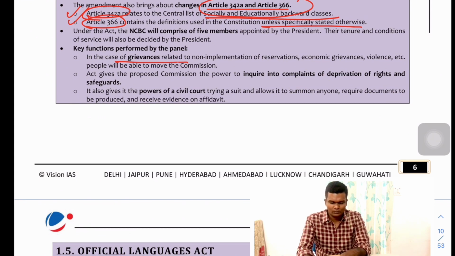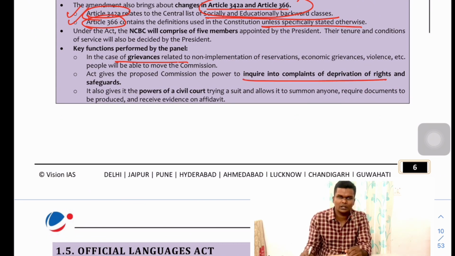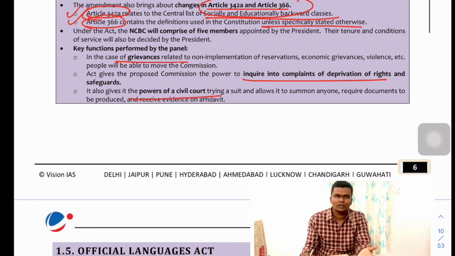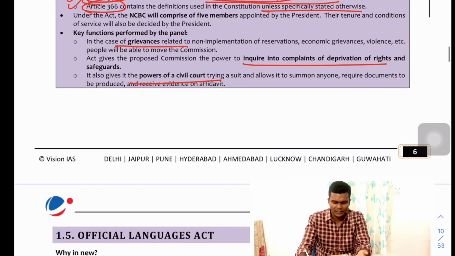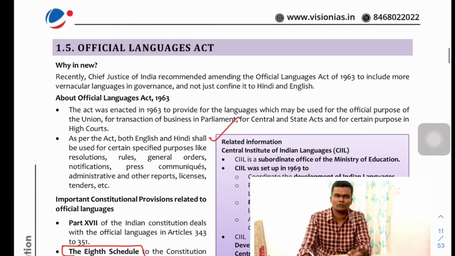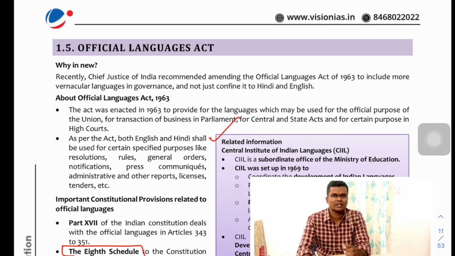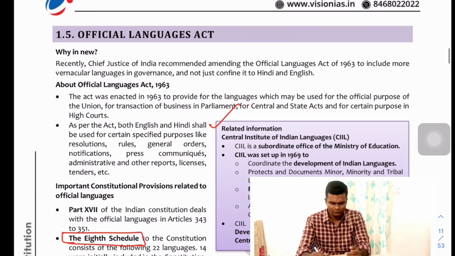Fine. So we will move on. This NCBC has the power to hear the grievances related to the non-implementation of schemes or provisions related to the backward class people, and to inquire into the deprivation of their rights, and it also has the power of a civil court to enforce its decisions. Fine. So this is with respect to NCBC and subcategorization of OBC. Fine.